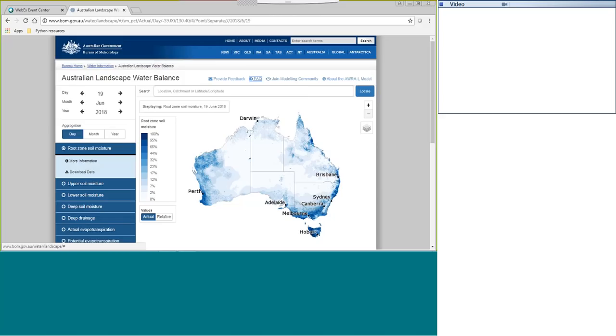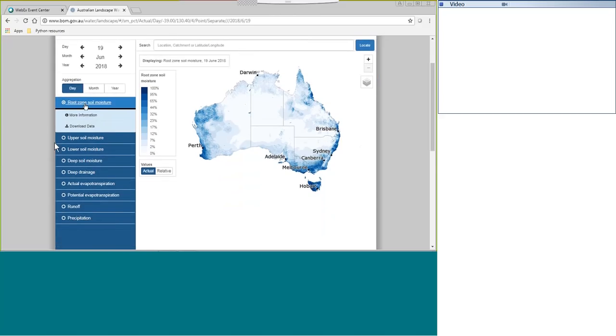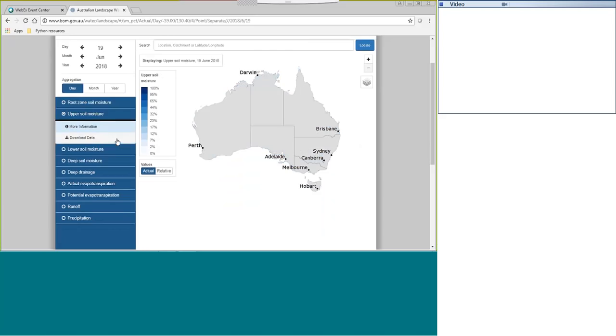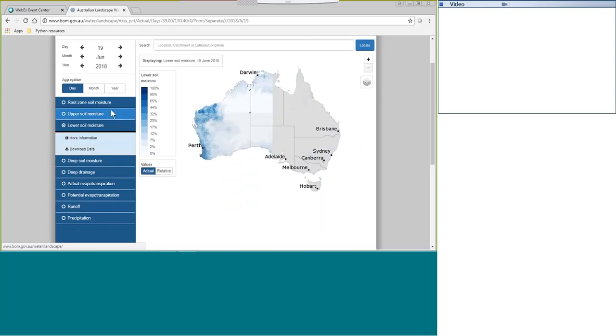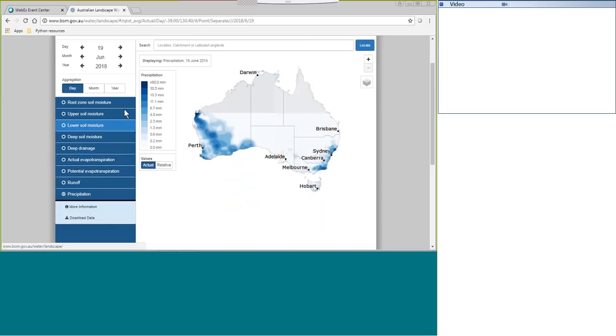So on the left here, we've got a list of the variables that output from the model. By default, it's the root zone soil moisture, but there's also the upper soil moisture and the lower soil moisture, and we go all the way through here to runoff and precipitation.